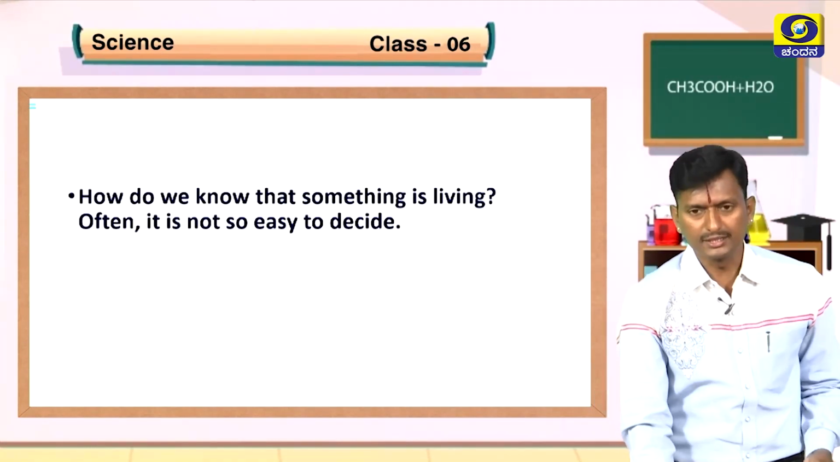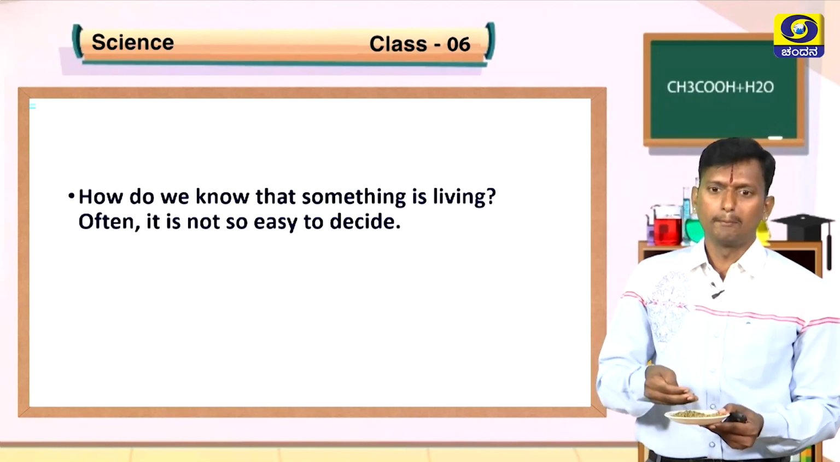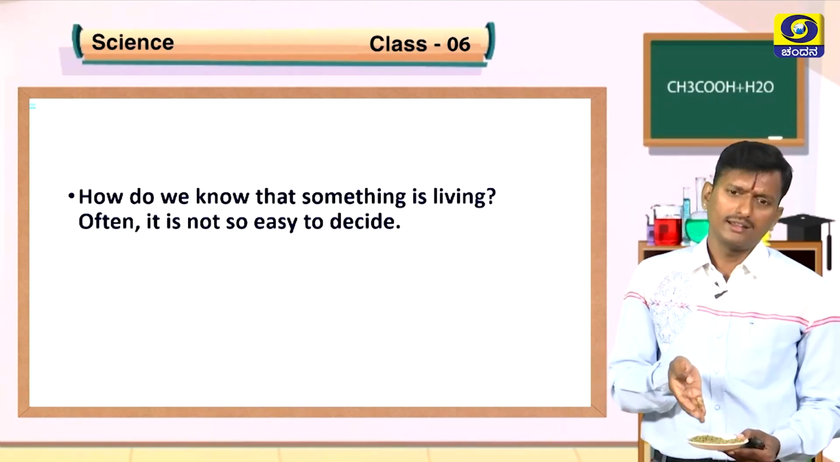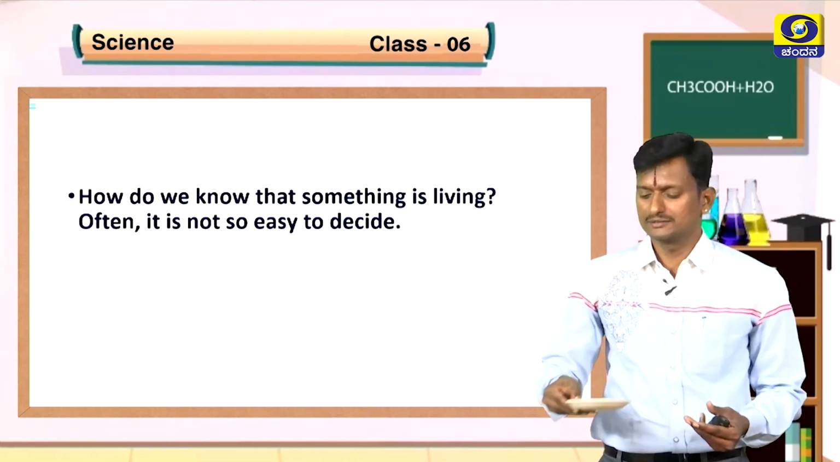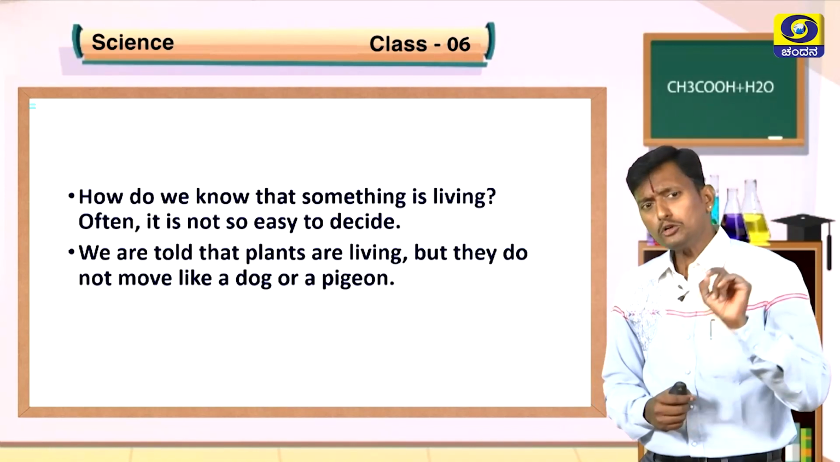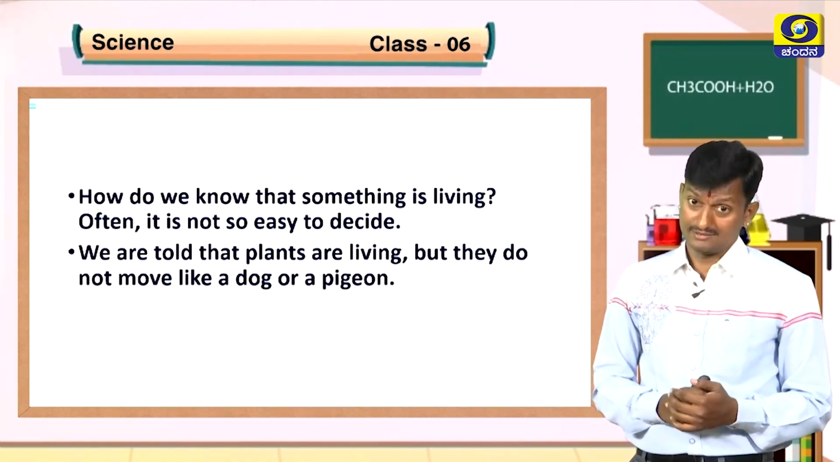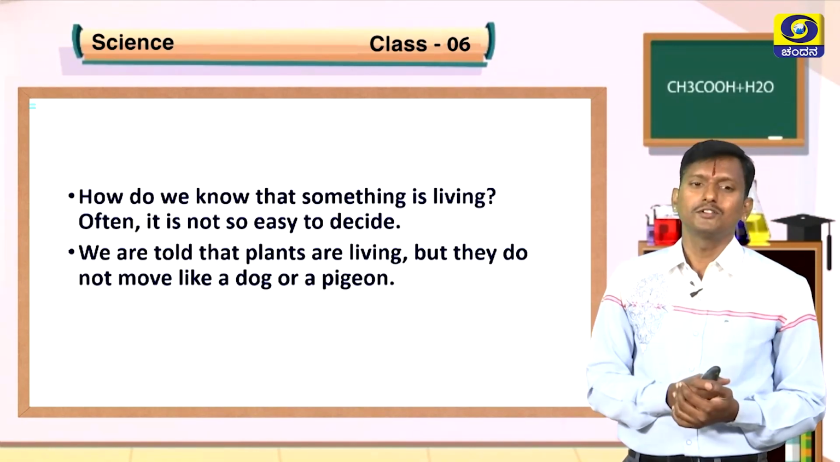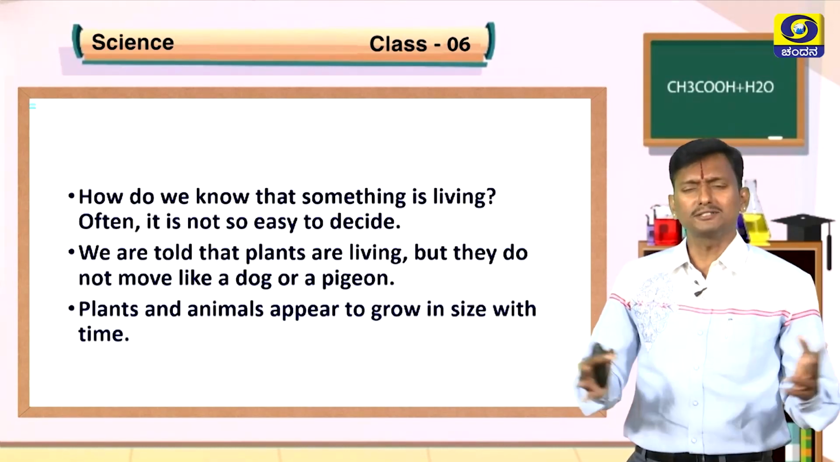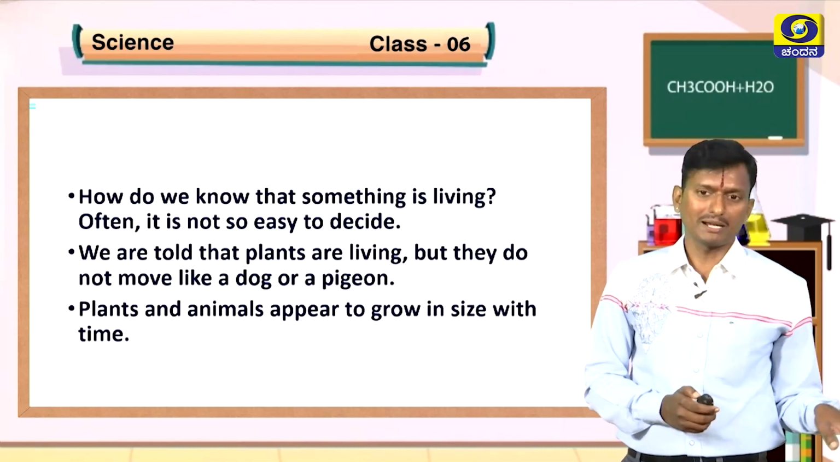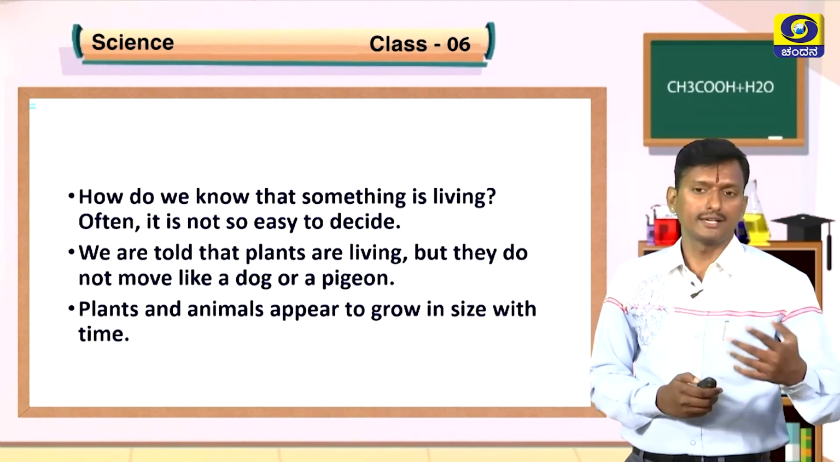For example, see here, I have moong dal. Is moong living or non-living? How can we decide? Okay, let us discuss later. We are told that plants are living, but they do not move like a dog or pigeon. Plants and animals appear to grow in size with time. So, one of the parameters is showing growth. So, we say they are living.